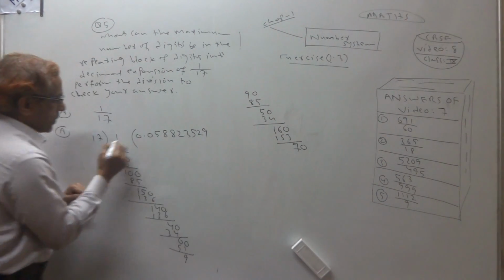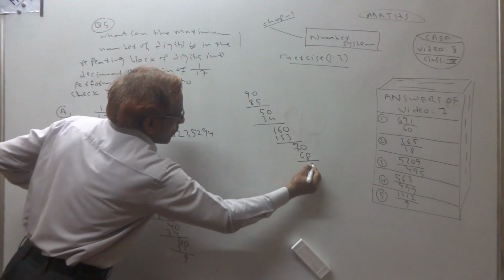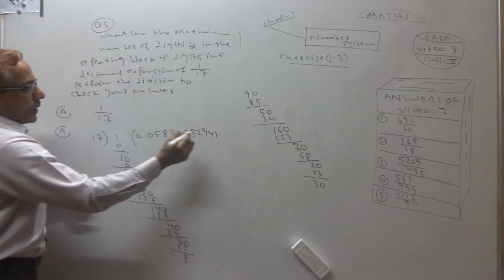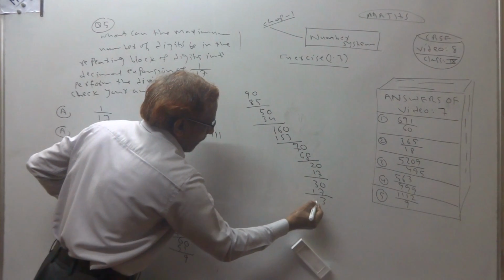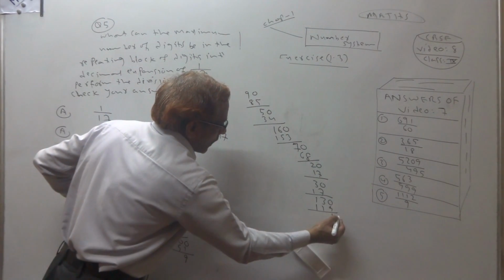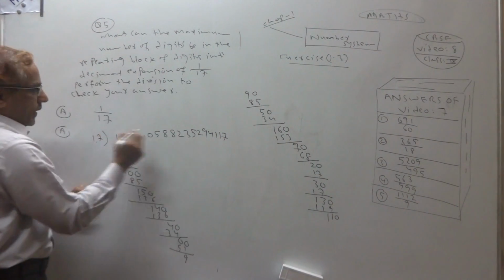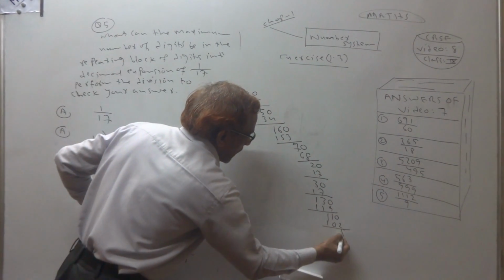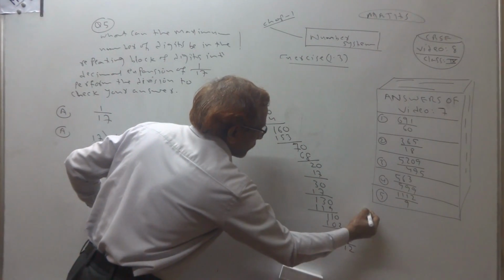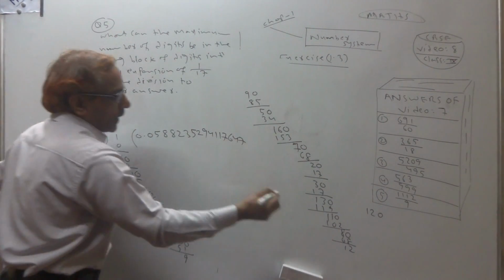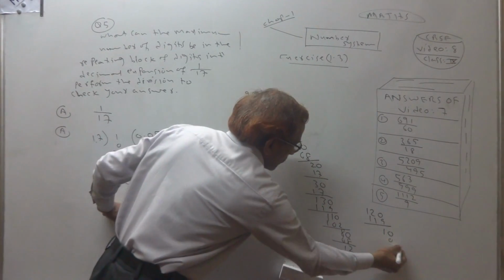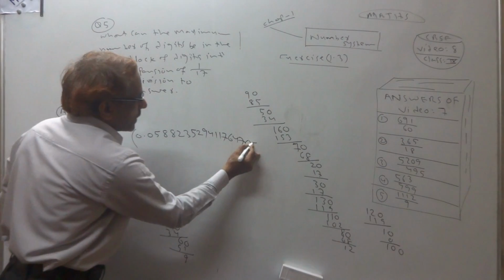Then 0. 17 4s are 68, 2 left. 0. 17 1s are 17, 3 left. 0. 17 1s are 17, 13 left. 0. 17 7s are 119, 11 left. 0. 17 6s are 102, 8 left. 0. 17 4s are 68, 12 left. 0. 17 7s are 119, 1 left. 0. 17 zeros are 0, 10 left. 0. 17 5s are 85.